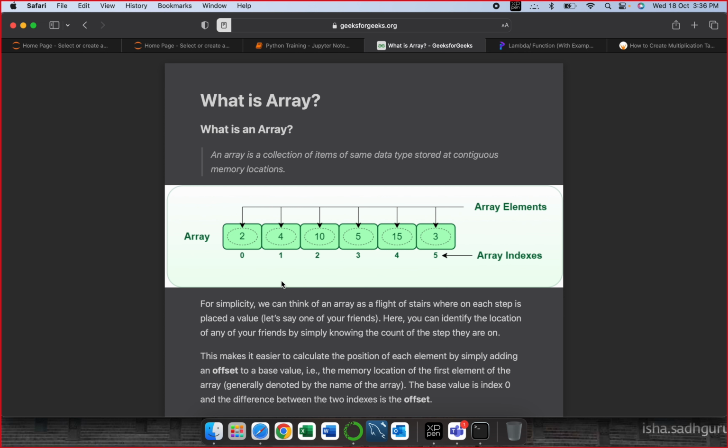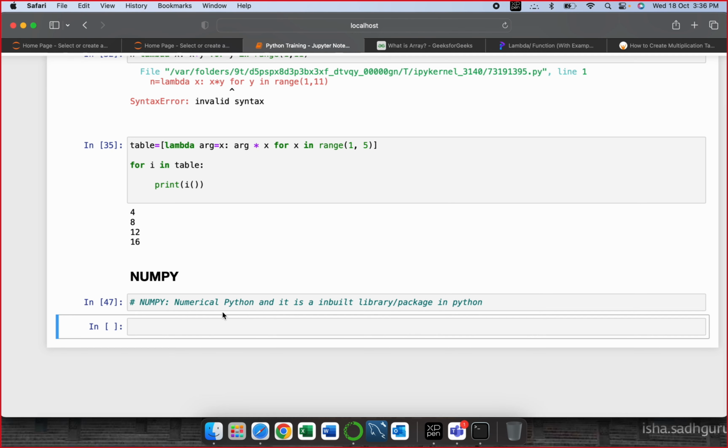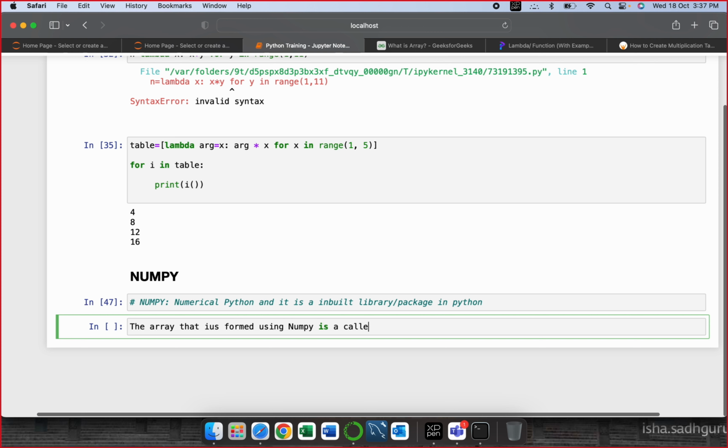So an array is where a set of elements are clubbed together in a single place. That's called an array. And the array that is formed using NumPy is called a NumPy array. Simple.